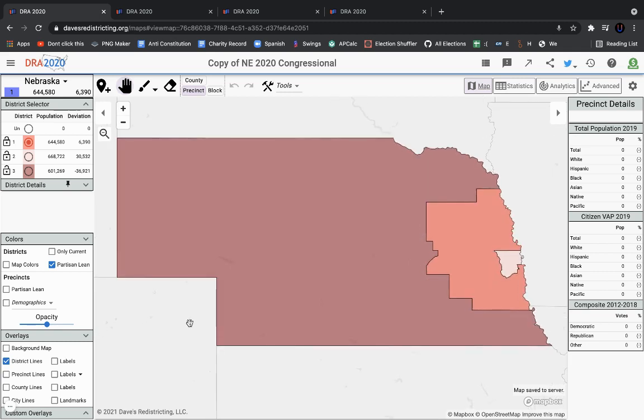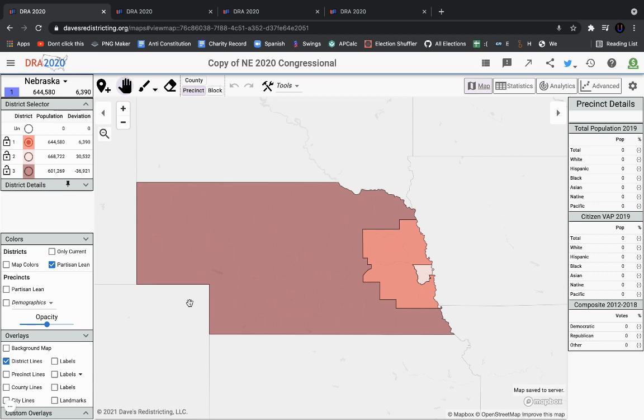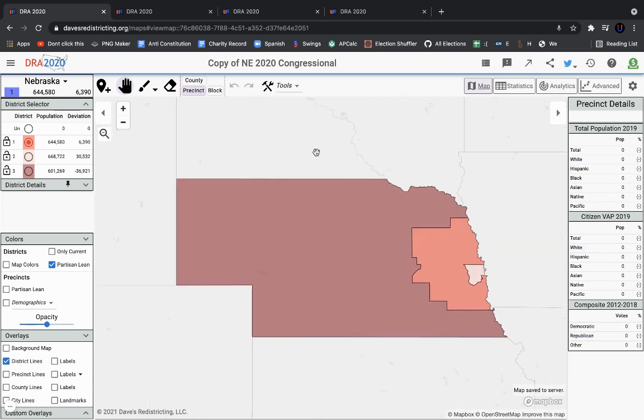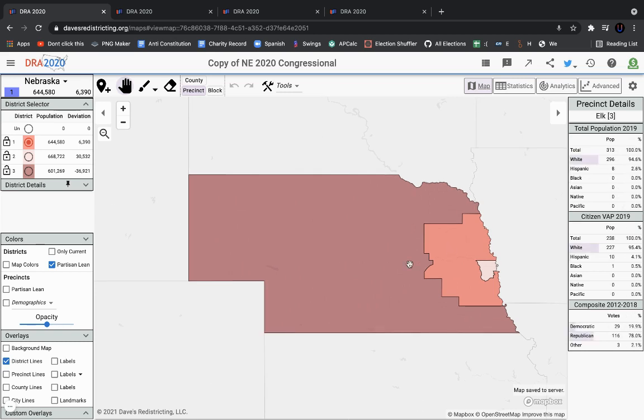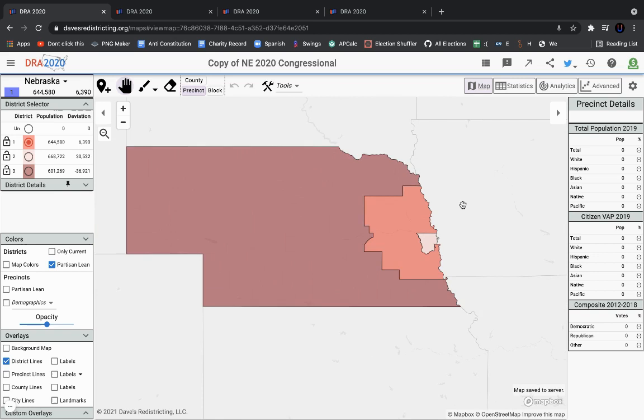Today we're going to be looking at the states of Nebraska and Maine and taking a look at them for, I believe, part 6 of our redistricting series. First of all, I am morphing these states together for a few reasons, mostly because they're smaller states that would not really be that interesting to look at individually, and because they use the same proportional allocation system in the Electoral College. So we're just going to be doing that.